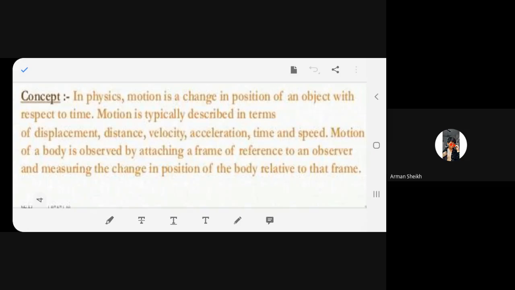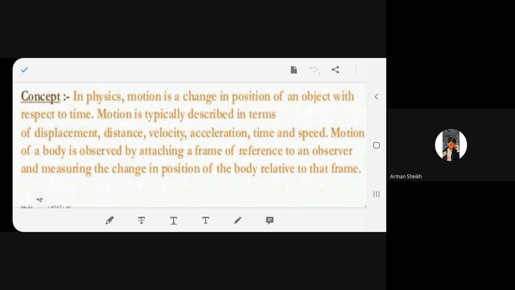And when I look out, I find that the trees are moving, the objects are moving. Why? Because I took the train as a reference. But the person who is outside the train finds that I am moving in the train. Do you understand? So we take one reference always to define the motion of any particular object. So there has to be a reference. Then only I can say that yes, this object is moving. You got my point? Yes, ma'am.